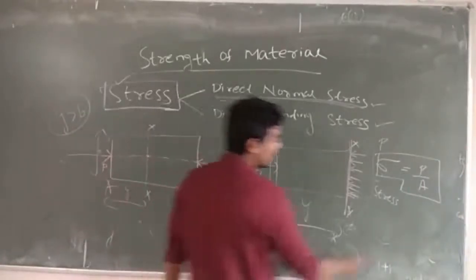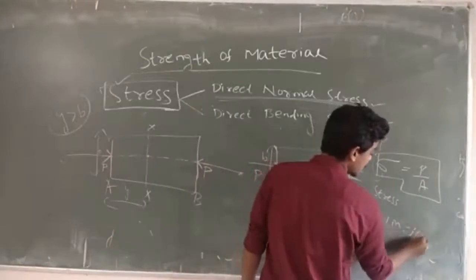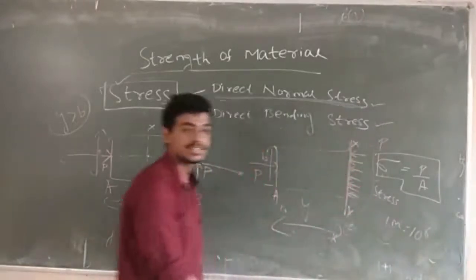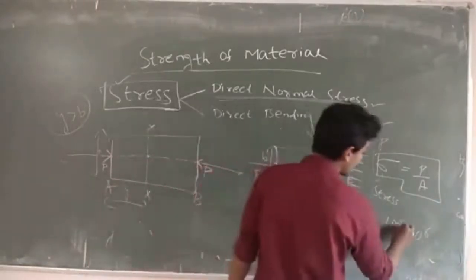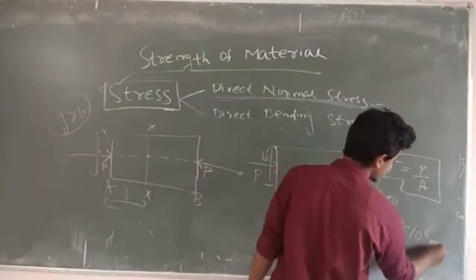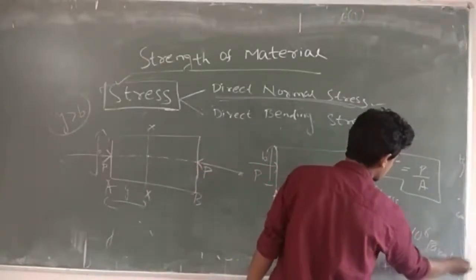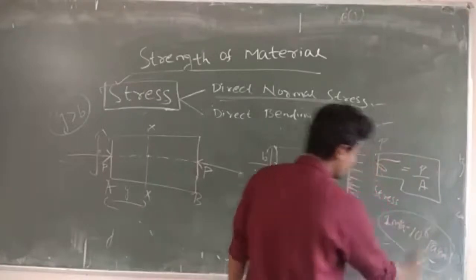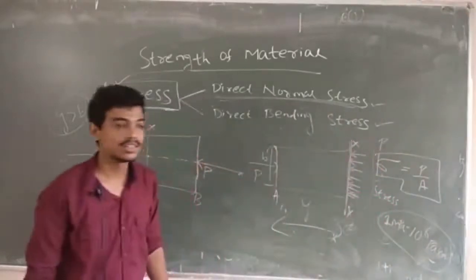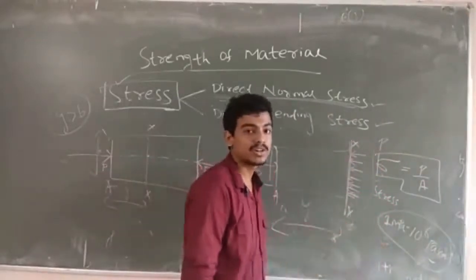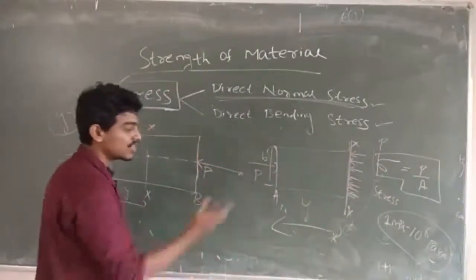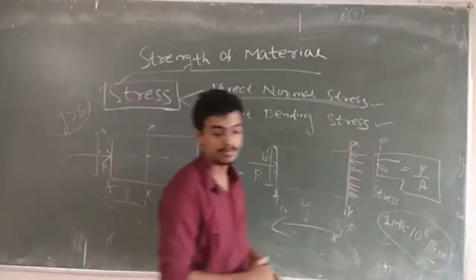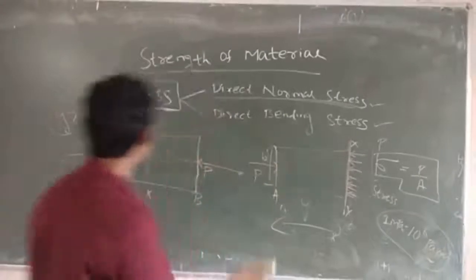So 1 mega you already know, that is equal to 10 to the power 6. So if I tell 1 megapascal, that will be 10 to the power 6 Pascal. All unit conversions you have to remember from a competitive point of view, otherwise you cannot solve any problem.